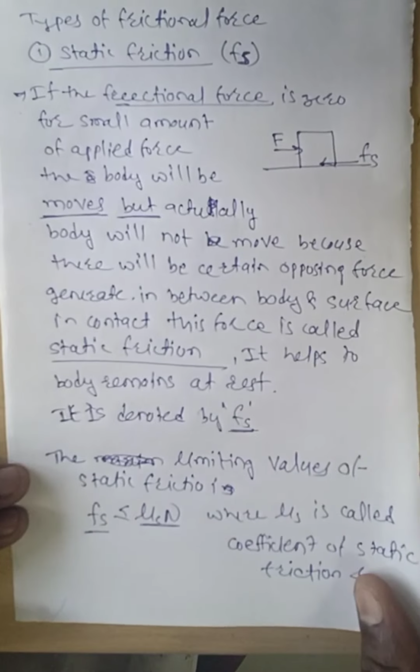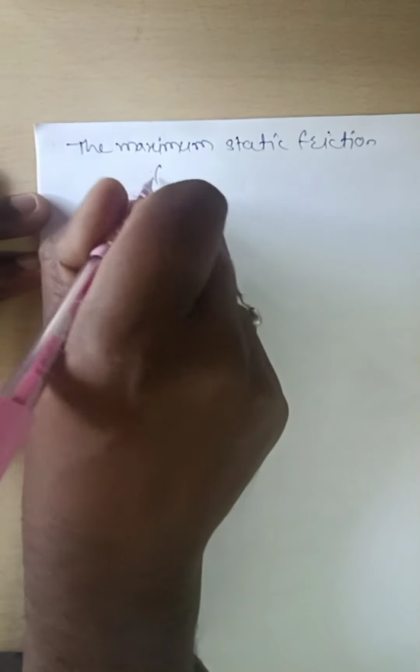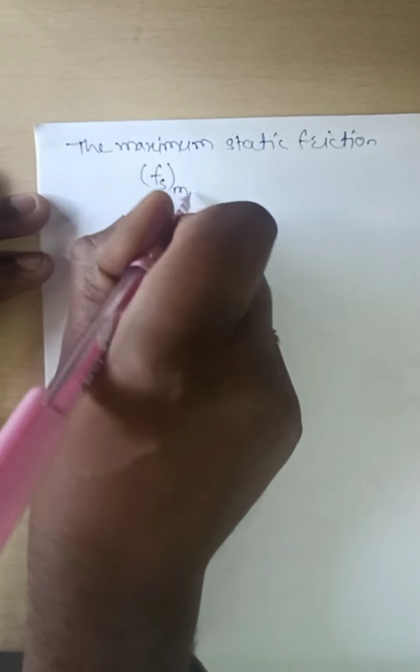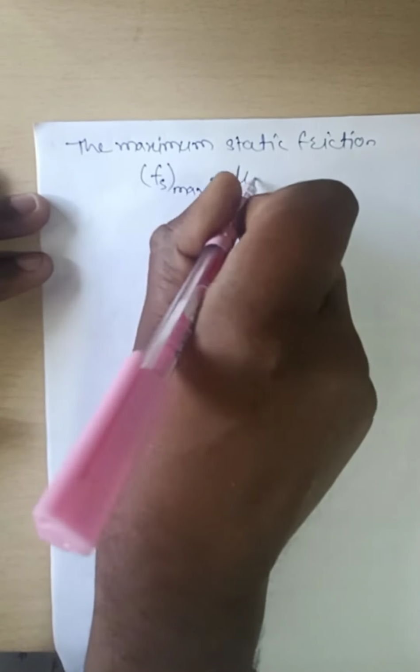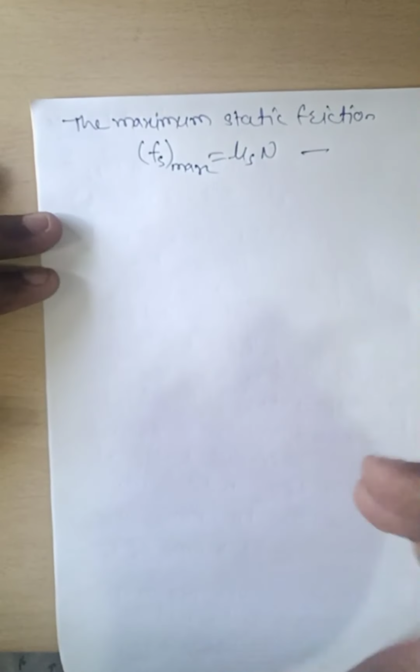N is the normal reaction force. Therefore the maximum static friction, that is Fs maximum, is equal to mu s into N. This is the maximum amount of static friction.